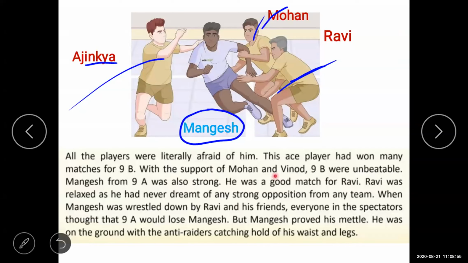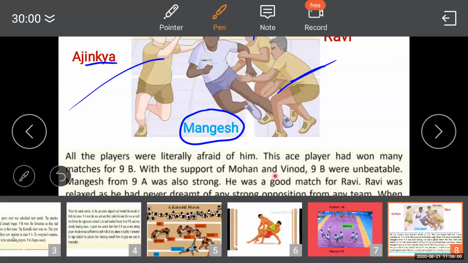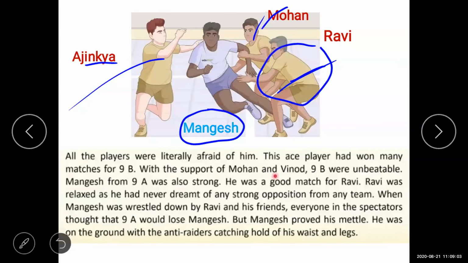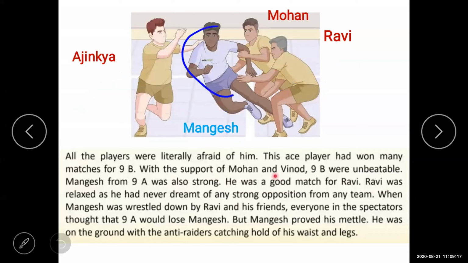And Ravi was very relaxed. Why was Ravi very relaxed? Ravi was very relaxed because he thought, I am a strong player and no one can match me. But here is a twist. What is the twist over here? Mangesh is also a very strong and good player. But Ravi did not know about the qualities of Mangesh, and he thought that I can defeat Mangesh easily.